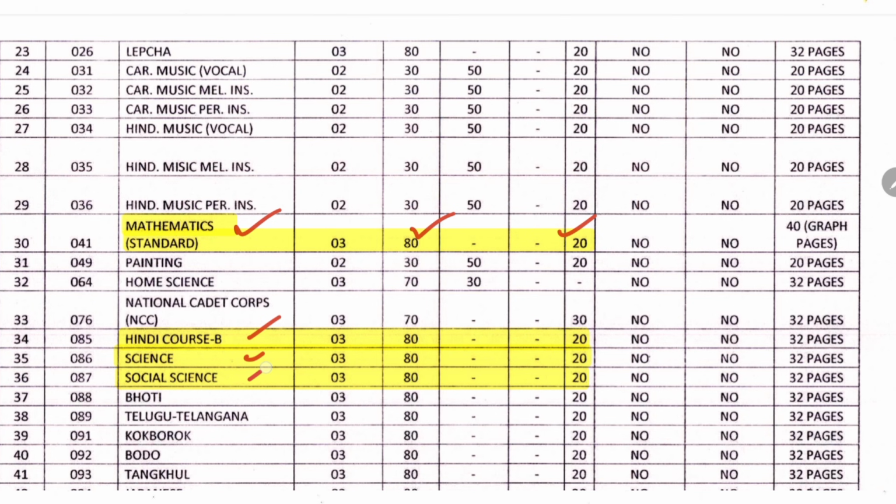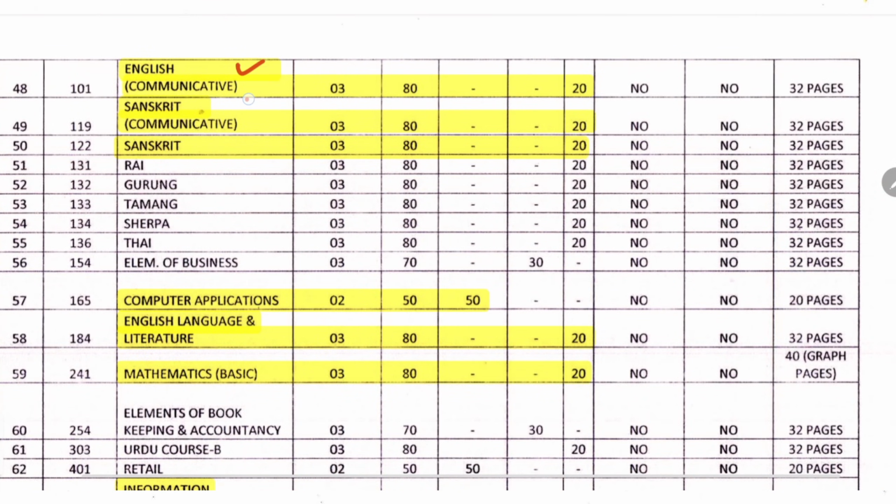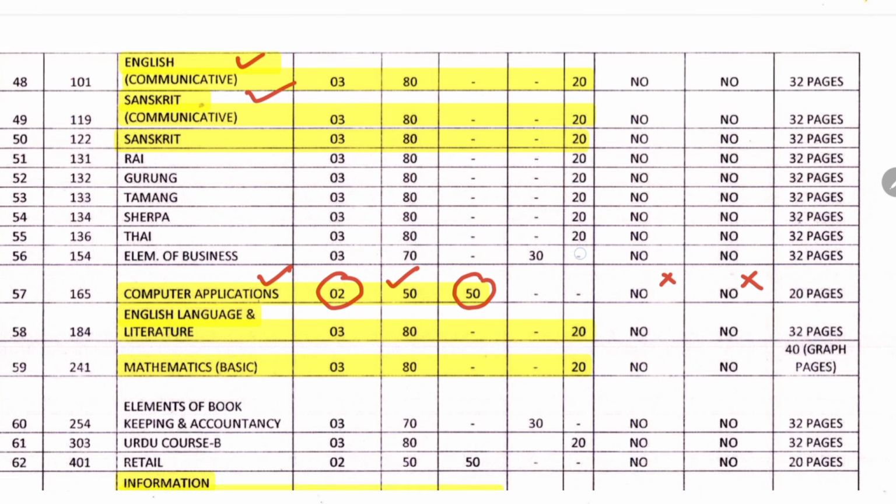Then Hindi, science, social science, 80 plus 20 without any external practical examiner. Same here for English, Sanskrit. But for computer application, you will have 2 hours of theory exam of 50 marks, 50 practical and again no external examiner, no answer booklet from CBSE.